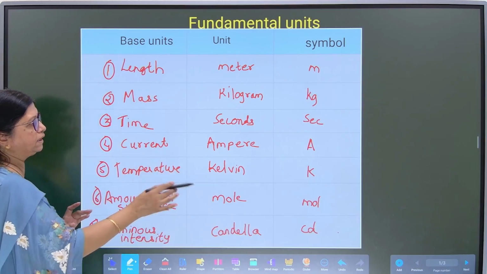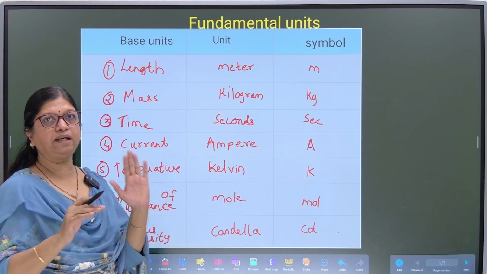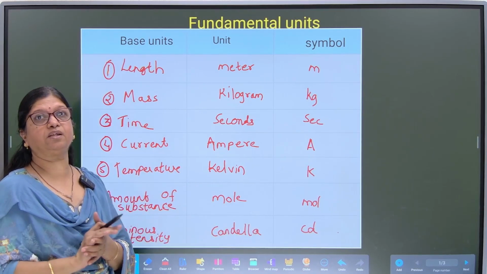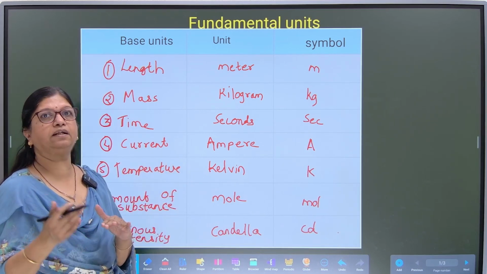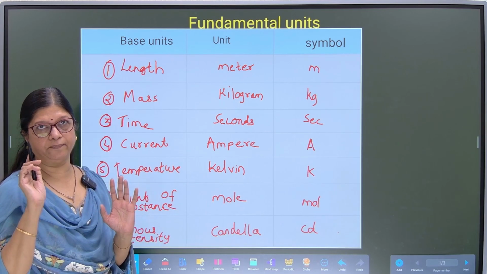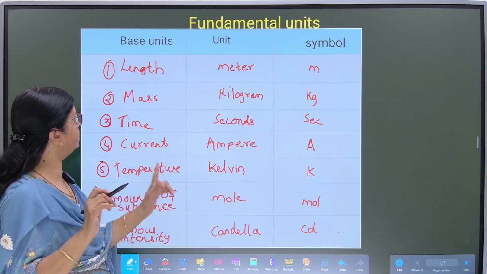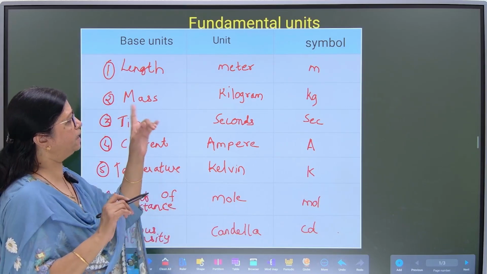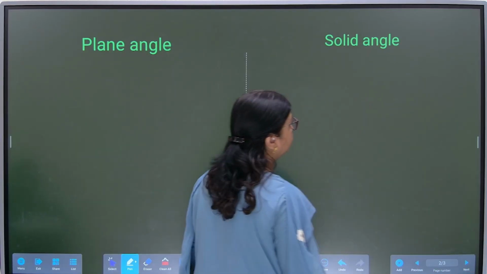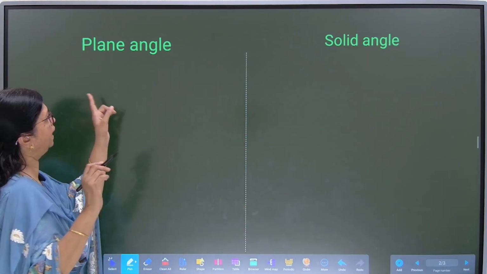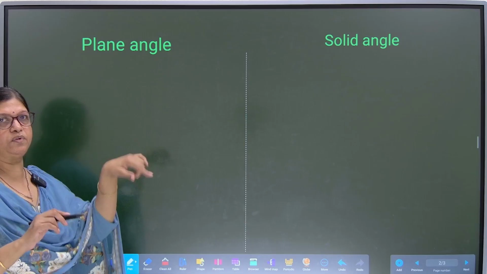Okay, so all these symbols and units are the basic units. Using these units, we can formulate the derived units as discussed already. Now, other than the 7 fundamental units or the base units, there are 2 additional units. Those are plane angle and solid angle, which we will discuss right now.